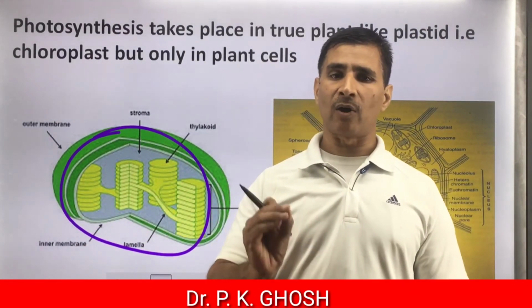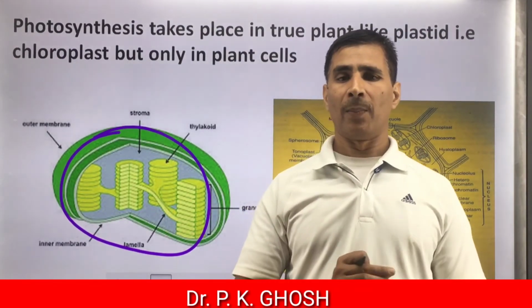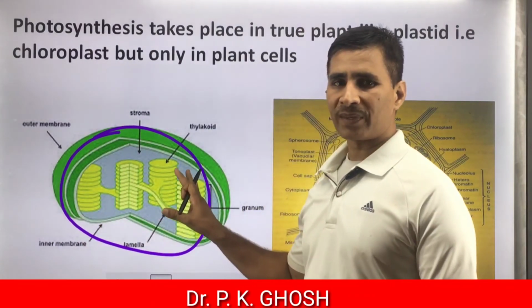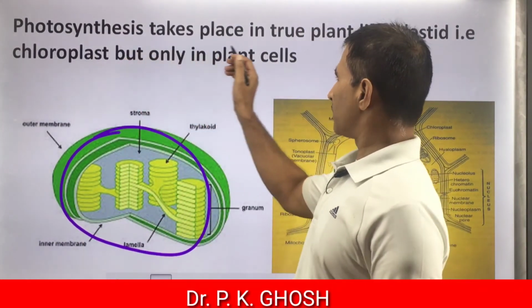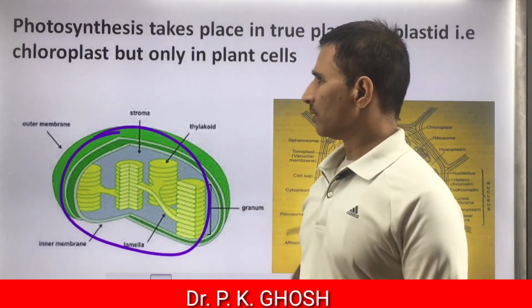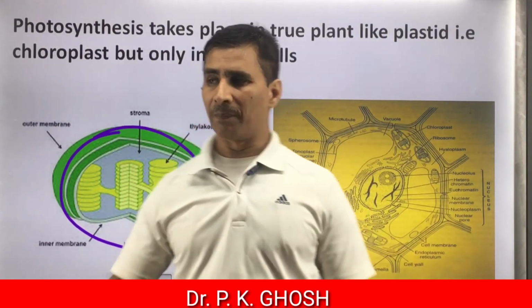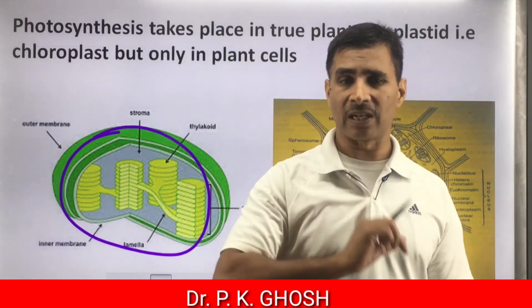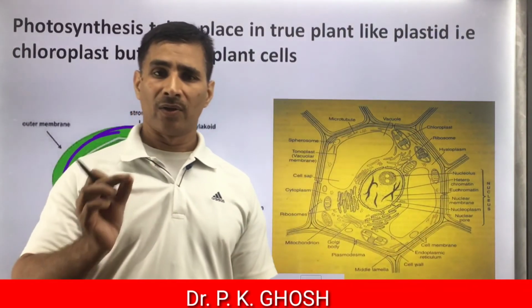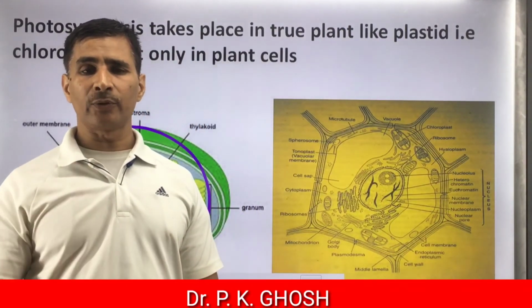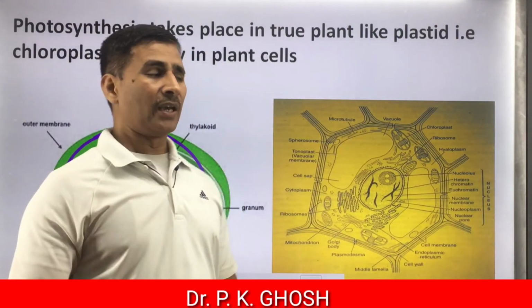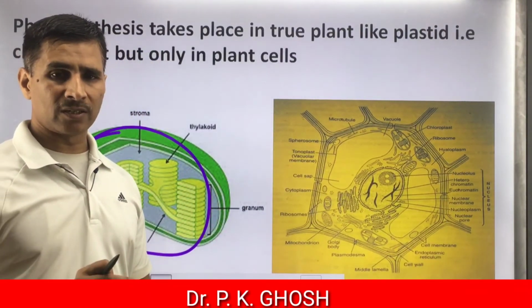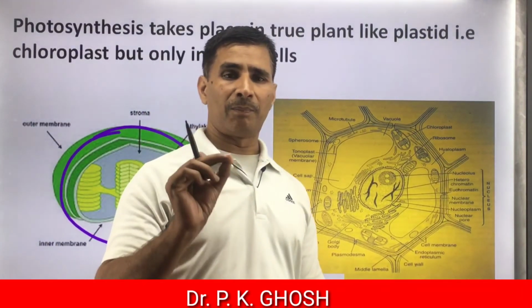Most of the prokaryotes are also autotrophs, but they don't have such plant-like true chloroplast. Photosynthesis takes place in true plant-like plastid chloroplast, but it is not found in animal cells, because animal cells are heterotrophs. They are unable to synthesize their food through photosynthesis. Hence, photosynthesis takes place in plastid or chloroplast, which is a characteristic feature of plant cell.